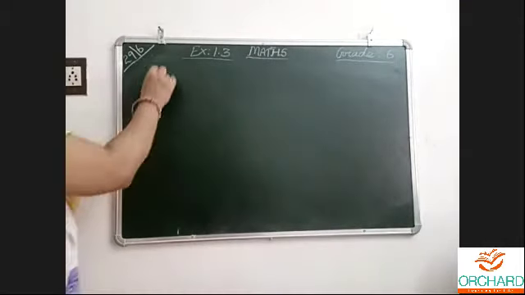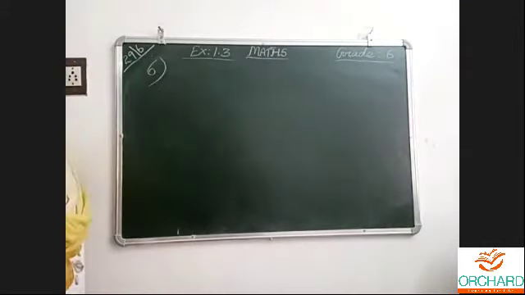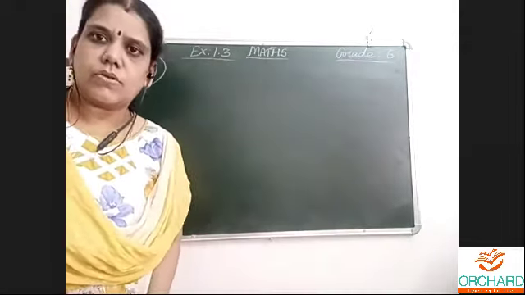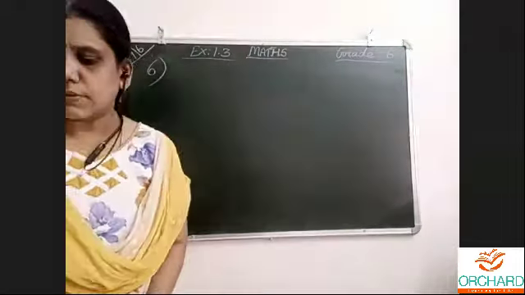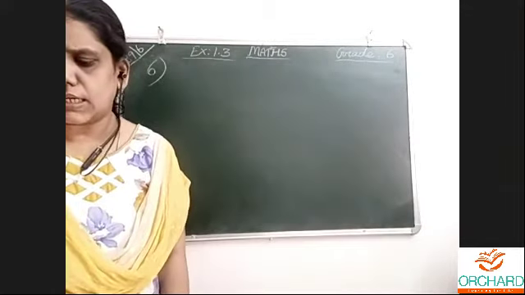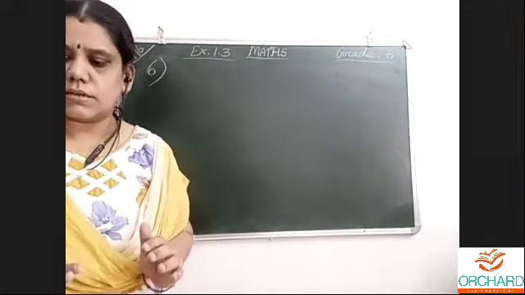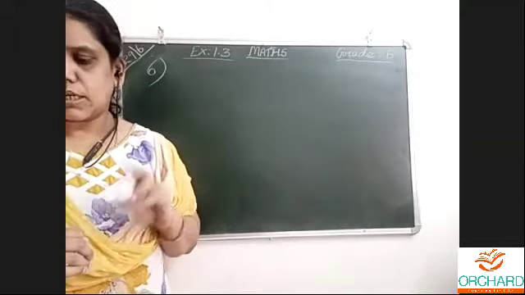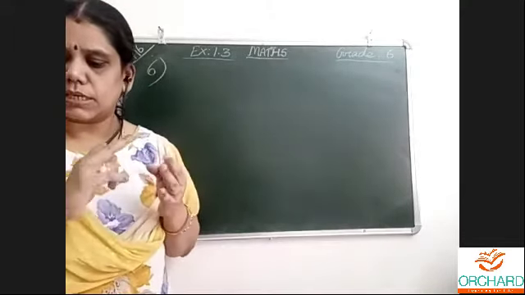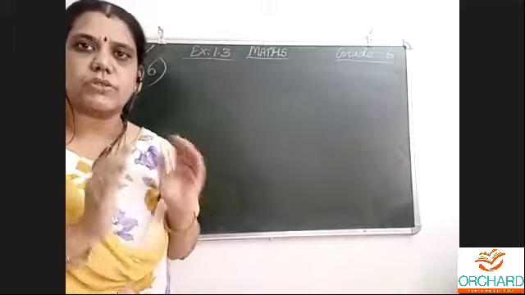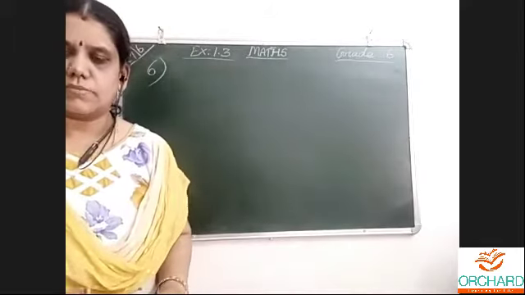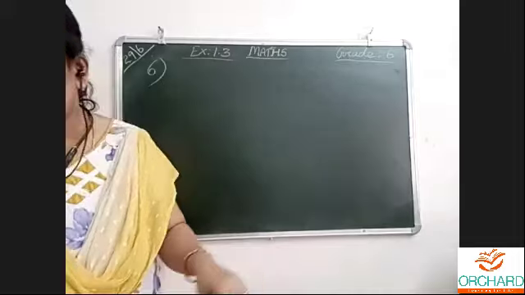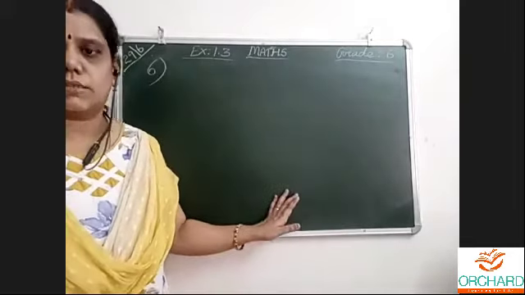Sixth question, the last question of this exercise. Why the last question? Means 7th question is the last. Okay, Jotam, good. 7th question is the last question. That is very easy, simple totaling. So that is homework, 7th sum. 3 sugar mills produce this many, this many, this many. What is the total collection of sugar? That is homework sum, 7th one. 6th one we will be doing now. This is the last of this exercise.